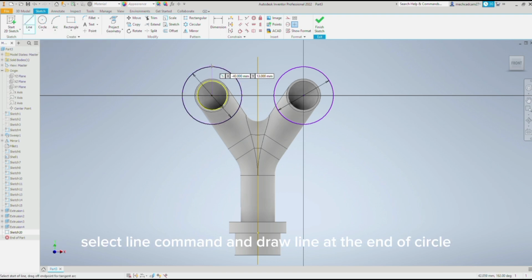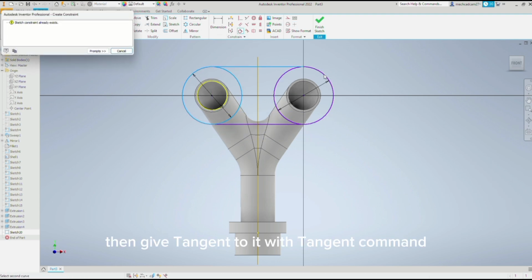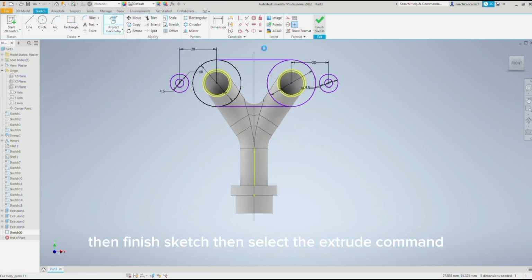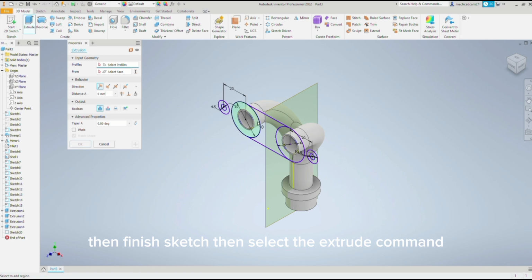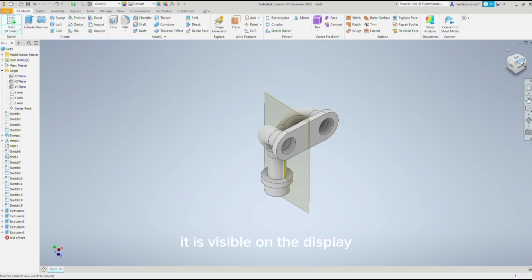Then select the line command and draw a line at the end of the circle. Similarly draw that line on the bottom side. Then give tangent to it with the tangent command. Then finish the sketch, then select the extrude command. Then extrude the sketch we drew. It is visible on the display.